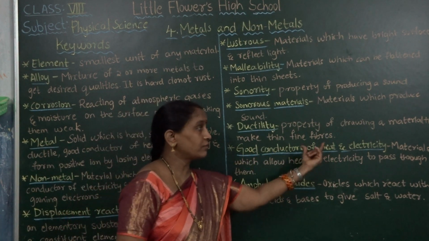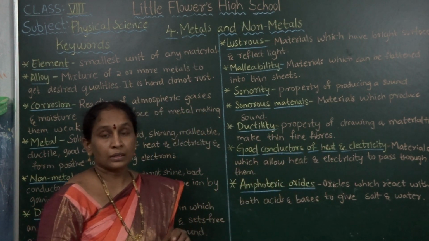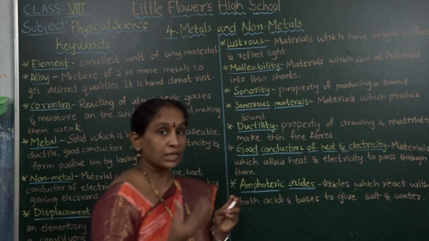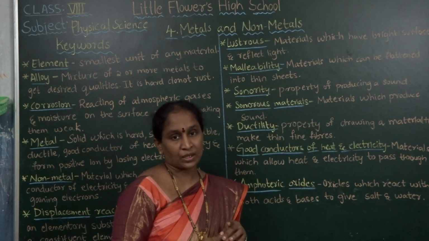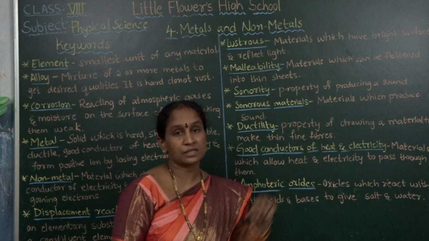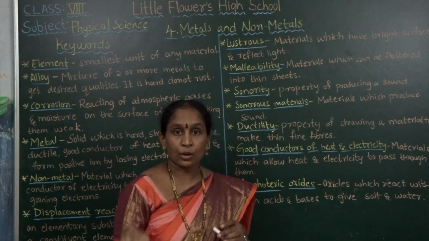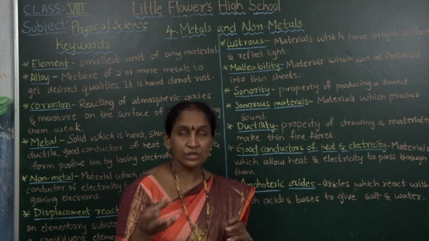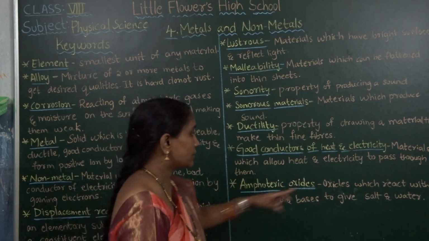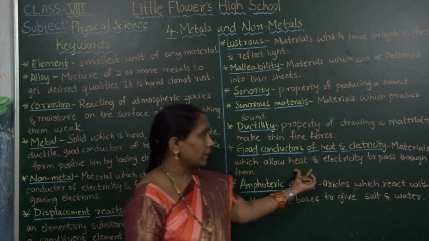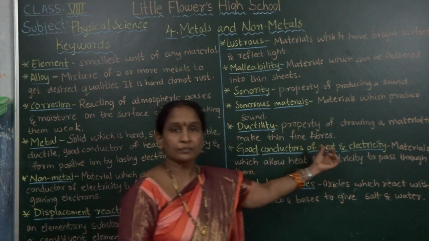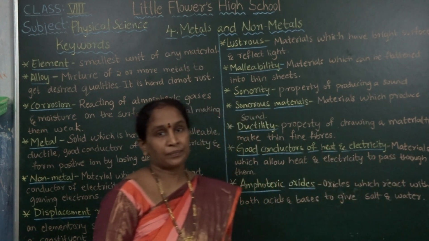Next, good conductors of heat and electricity. The materials which allow electricity and heat to pass through them have the property known as good conductivity. Conductivity means allowing electricity to pass through the material. Those are conductors. Materials which allow heat and electricity to pass through them are good conductors of heat and electricity.